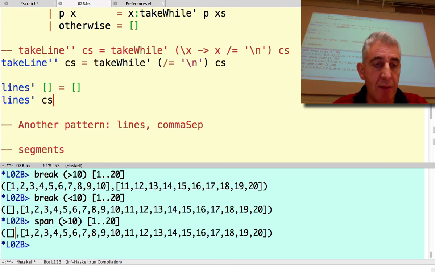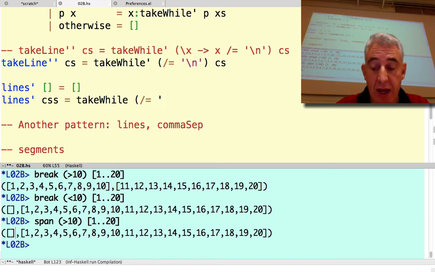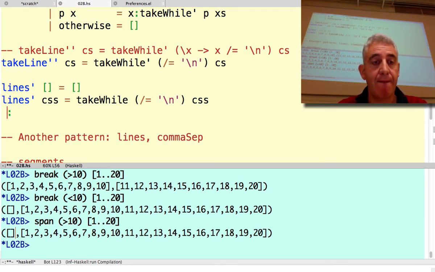well, I don't actually need to name them. Let's just say we're happy to know that it's non-empty. I want to take a line. I've got a function for that, but let's suppose I didn't have a function for that. It wasn't a very general function. We're going to takeWhile not equal to the newline character from the text, that will be the first line. Okay, so we've got the first line. Now we need to put that on the front of the rest of the lines. Do it down here so we don't run out of space.